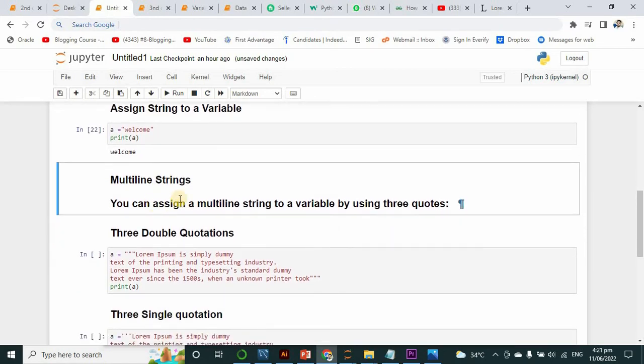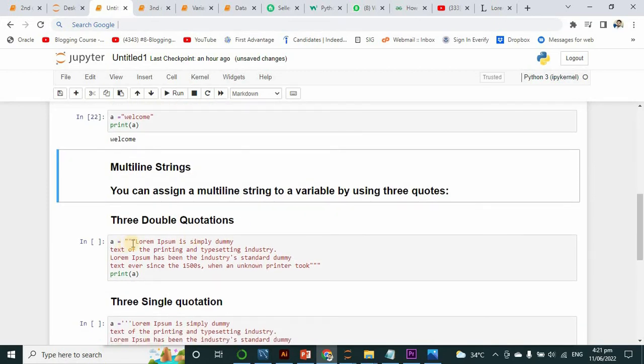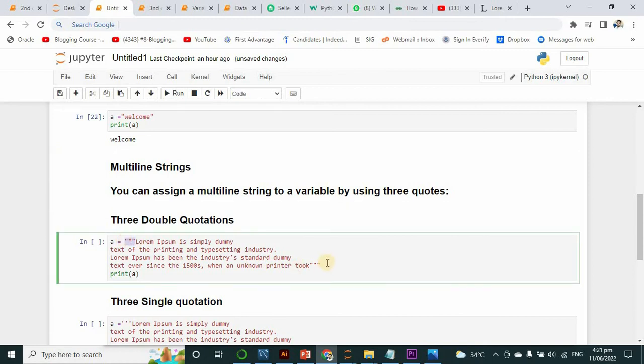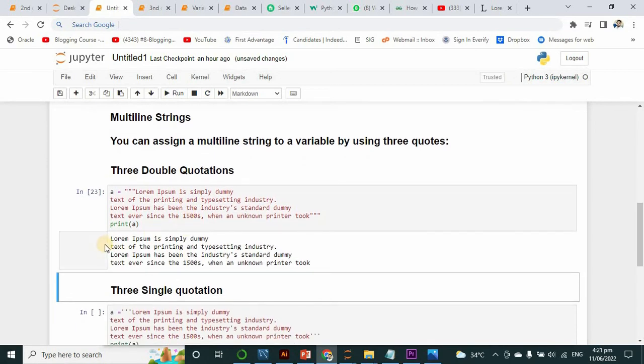Now multi-line strings. You can assign a multi-line string to a variable by using 3 quotes. The 3 quotes can be single quotations or double quotations. First of all, 3 double quotations. Over there I have written 3 double quotations here, and at the end I have written 3 double quotations here. If you want to print a whole paragraph or anything else on the screen, you have to follow this way. Run it, and you can see the multiple lines have been printed.